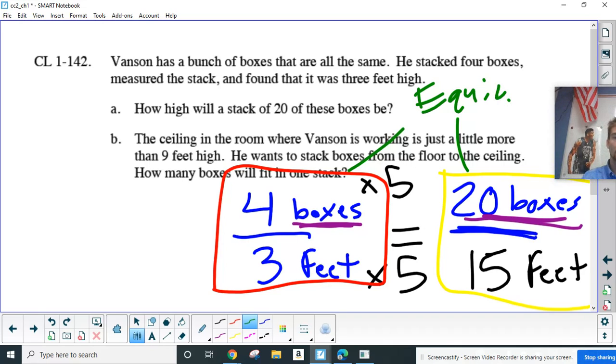All right, so now it says part B. The ceiling in the room where Vanson is working is just a little more than 9 feet high. He wants to stack boxes from the floor to the ceiling. How many boxes will fit in one stack? All right, just a little more than 9 feet high.